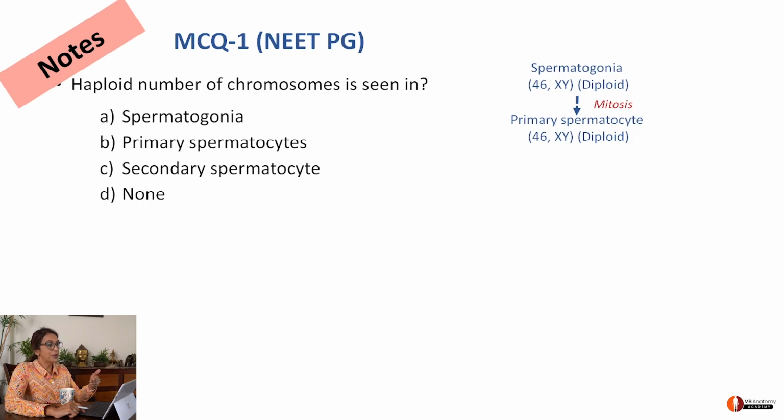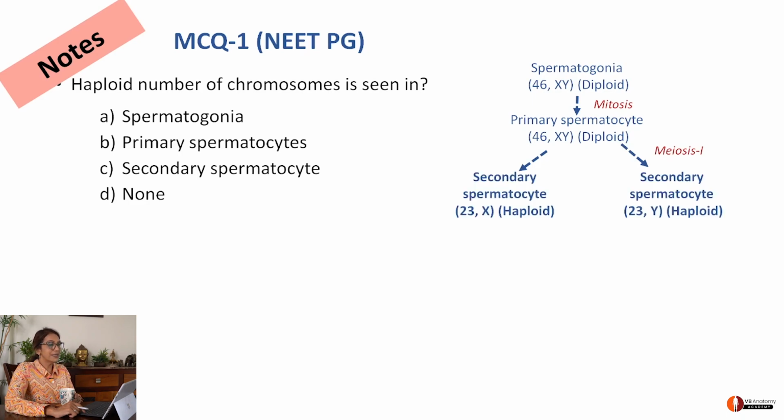So what they produce, primary spermatocyte, is again diploid. Now primary spermatocyte, as you're aware, enters into meiosis 1. Meiosis is a reduction division, right? So from diploid, what you get is a secondary spermatocyte which is haploid. That's your answer. Answer C, secondary spermatocyte.